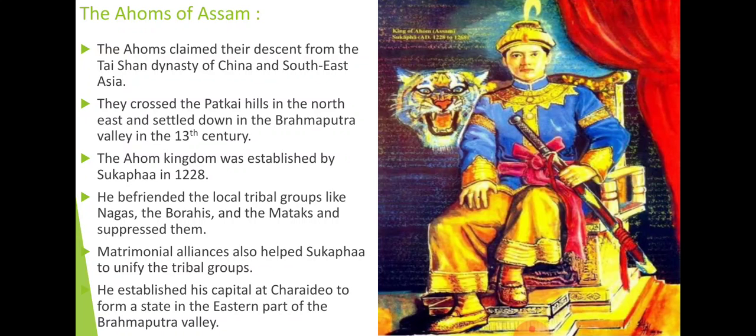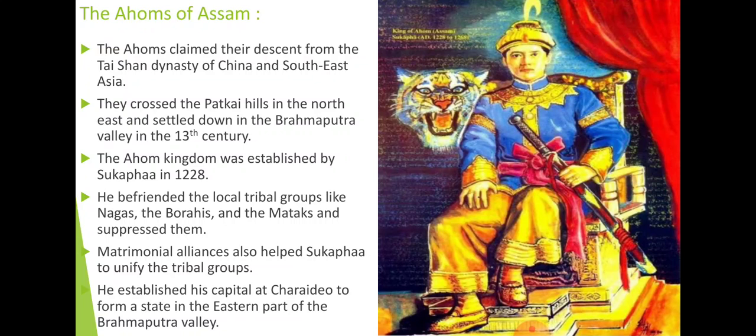Brahmaputra River Valley, and it is said that it was established by Sukapha. Sukapha was probably a leader who came here and resided. He befriended the local tribal groups like Nagas, Borahis, Morans, Chutiyas, these kinds of tribal communities which were living in the northeast, and he fought with them and suppressed them and established his own lead over there.